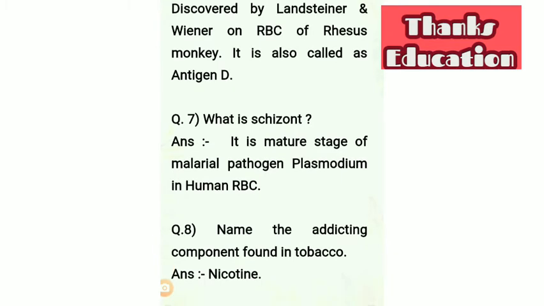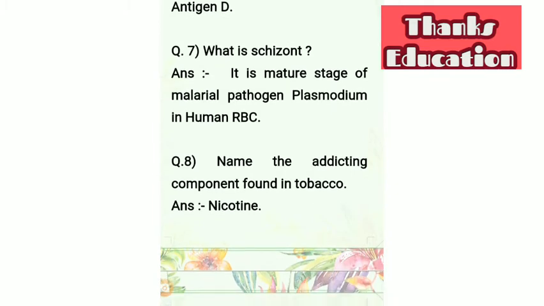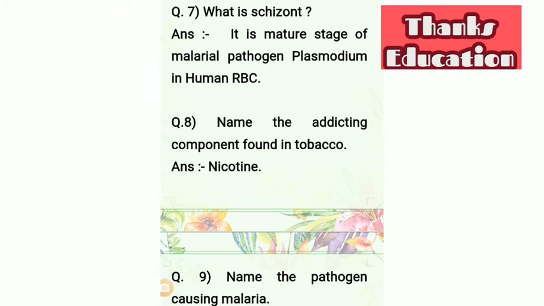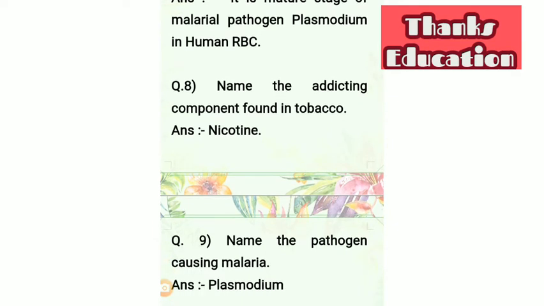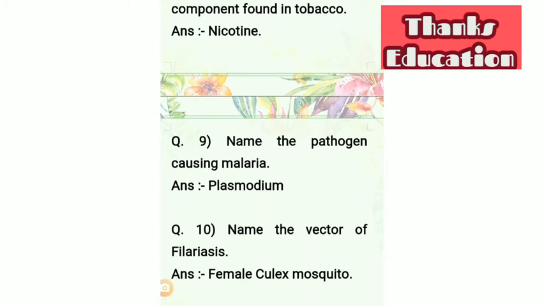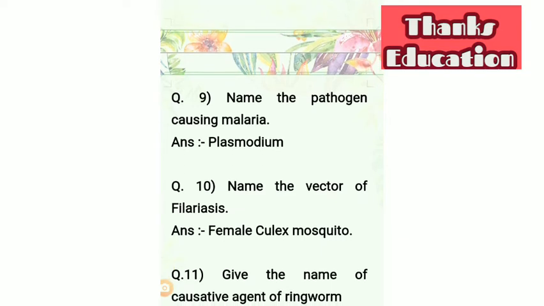Question number 7 is, what is schizont? Answer is, it is mature stage of malarial pathogen Plasmodium in human RBC or erythrocyte. Question number 8 is, name the addicting component found in tobacco. It is nicotine. Question number 9 is, name the pathogen causing malaria, and we know well it is Plasmodium.